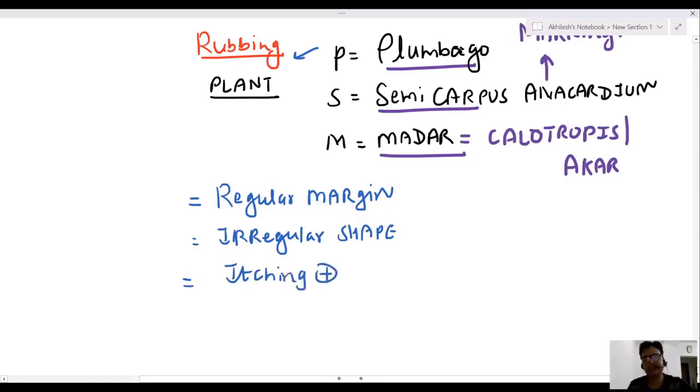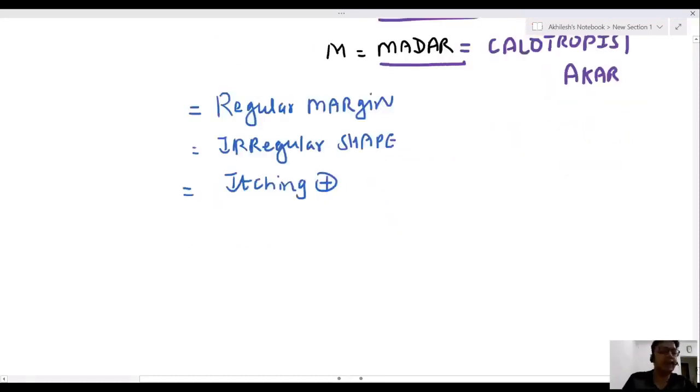Doctor, these are some important differentiating features: regular margin with irregular shape with itching present.